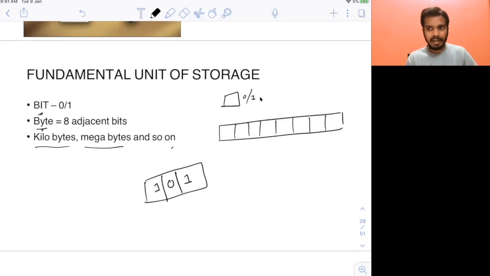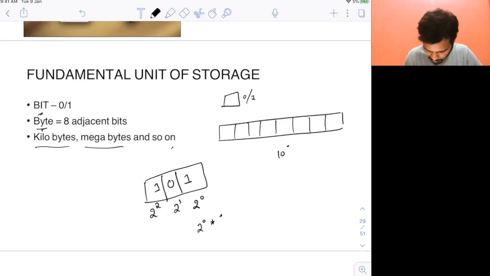So I told you how you do decimal, right? You write 10 power 0 plus something. But this is not decimal, this is binary. So this will be 2 power 0, this will be 2 power 1, this will be 2 power 2. Now you will follow the same approach. You will multiply 2 power 0 into 1 plus 2 power 1 into 0 plus 2 power 2 into 1, right? Basically, I'm multiplying this with this, this with this, this with this, and summing all of this.